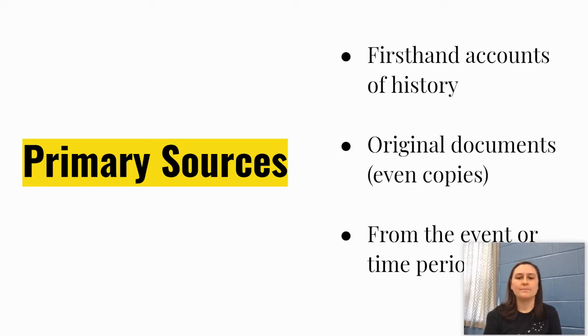I put "even copies" in here because in the past people have gotten really confused. If I give you a copy of the Constitution, or the copy of the Pledge of Allegiance that's up here on my wall, people would say, oh, that's a secondary source. But no, that's not. It doesn't matter how many times it's been copied, as long as it's still what it originally was, like the Constitution. If I have a copy of that, it's still a Constitution. So the primary source is that original document.